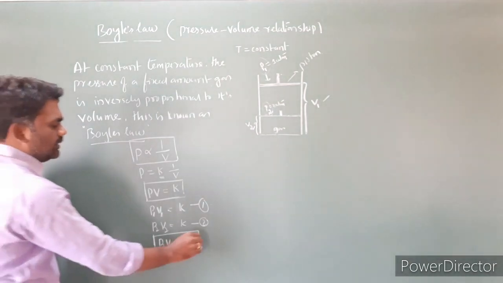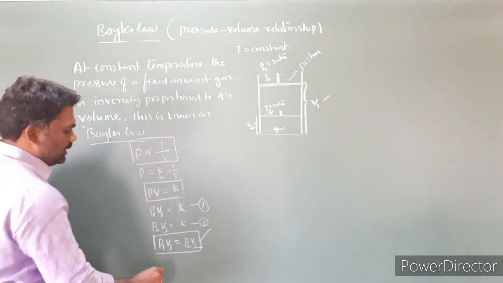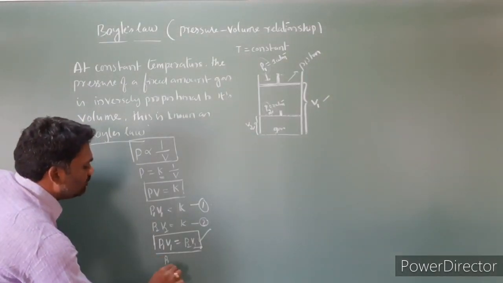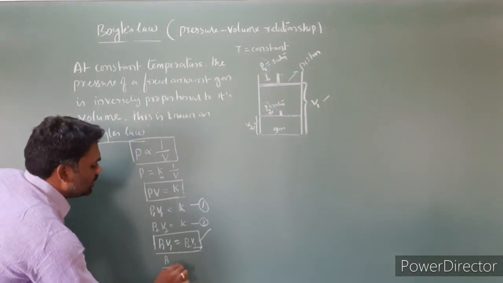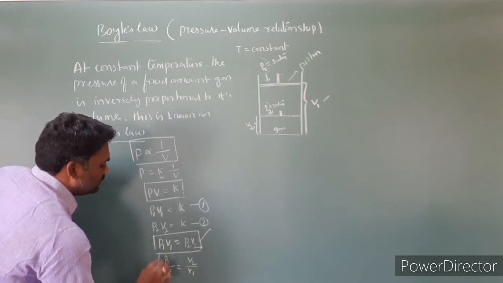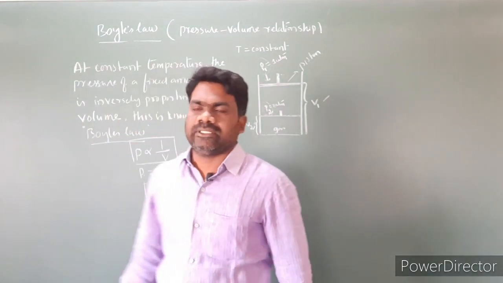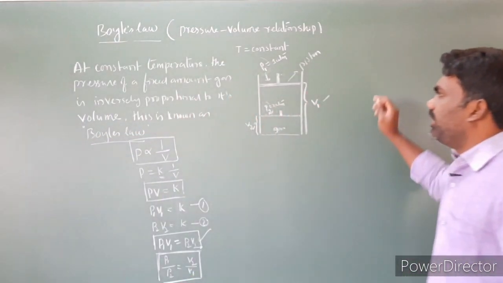So this is another expression for Boyle's law: P1 V1 is equal to P2 V2. In other words, P1 by P2 is equal to V2 by V1. So this is another expression for Boyle's law. These are the mathematical expressions for Boyle's law.